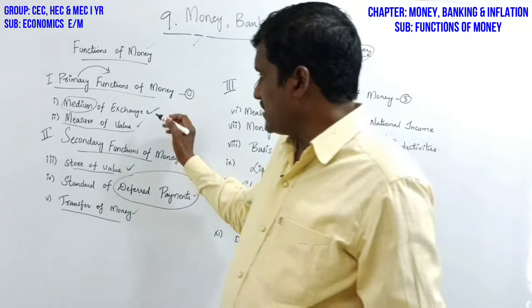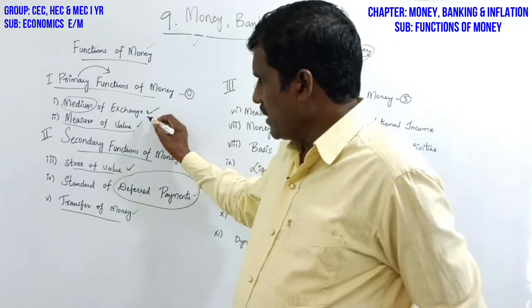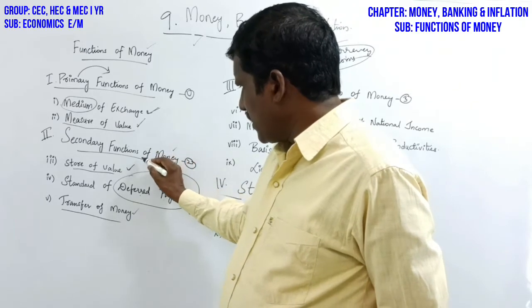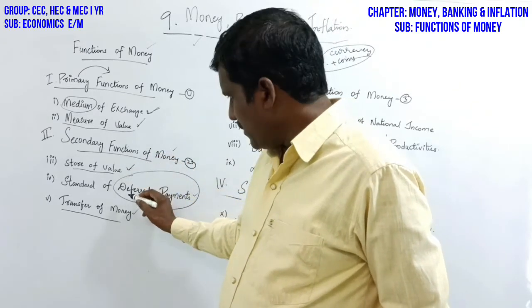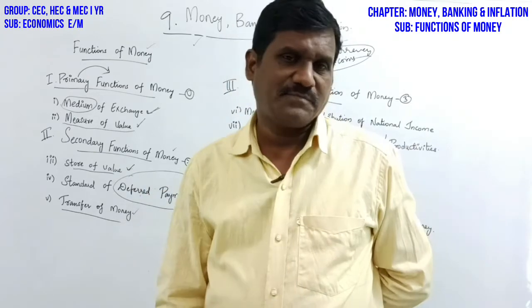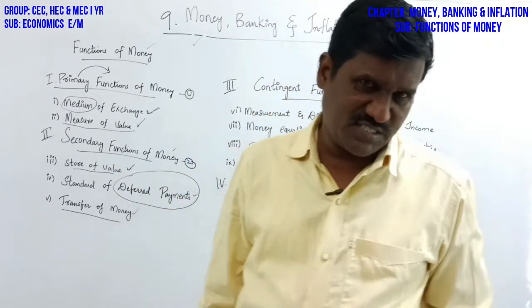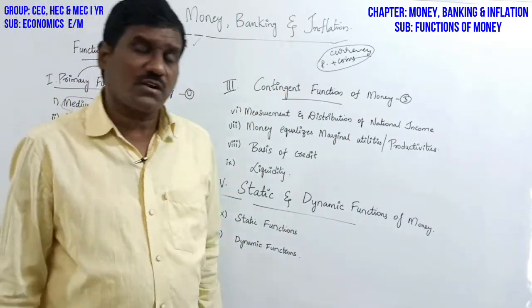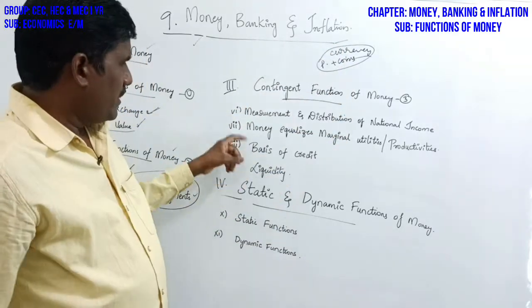Once again, let me analyze. Medium of exchange, measure of value, then secondary functions: store of value, standard of deferred payment and transfer of money. So these are the secondary functions. Then go to the contingent functions of money. What are the contingent functions of money?